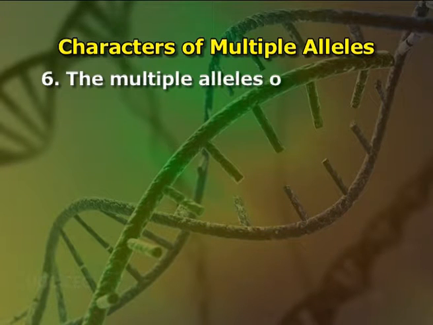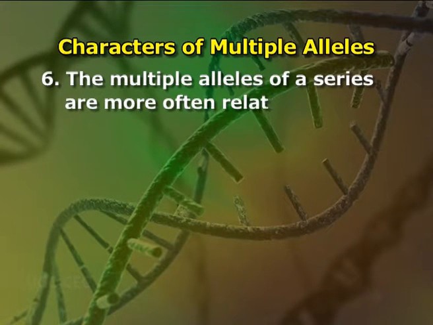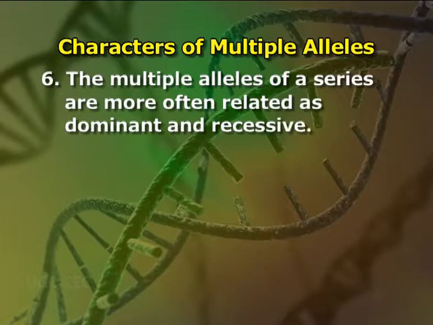The multiple alleles of a series are more often related as dominant and recessive. More commonly, the normal gene is dominant to all other mutant alleles. Even the intermediate members of the series may be related as dominant and recessive, or they may exhibit codominance.